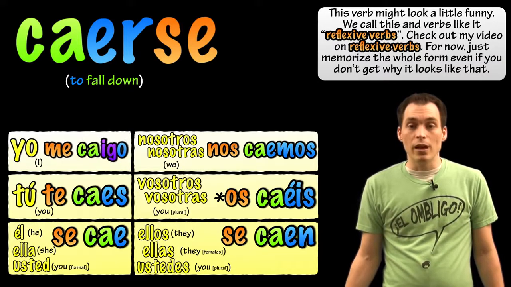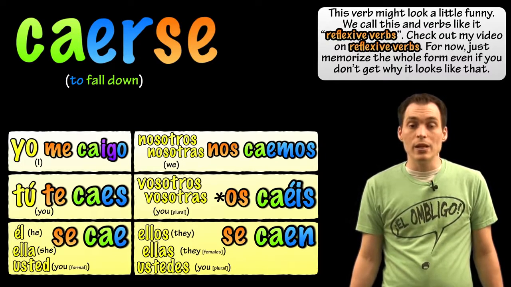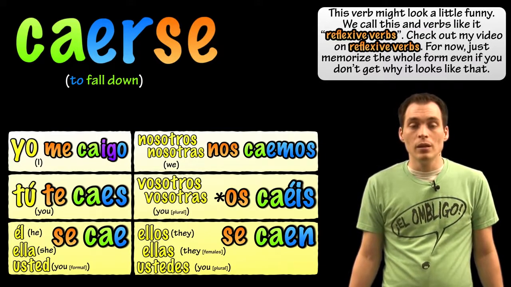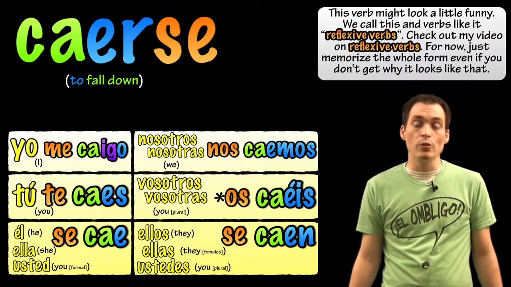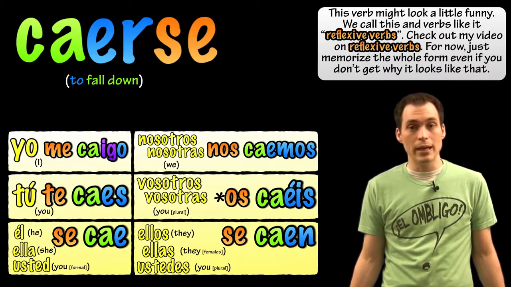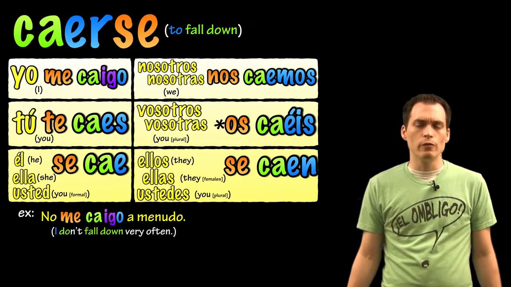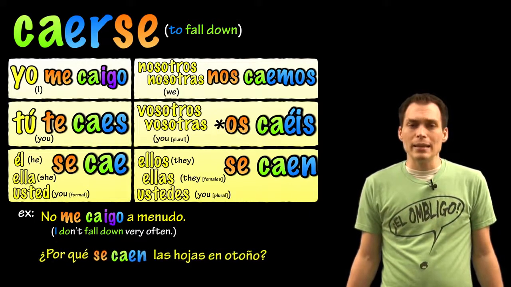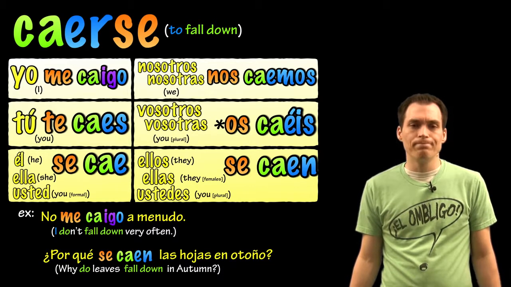Me caigo would be I fall down, we see the G there. Te caes, you fall down. Se cae would be he or she falls down, or you fall formal. Nos caemos would be we fall down. Os caéis would be you all fall down, if you're talking about Spanish from Spain. And se caen would be they or you all fall down. Some examples. No me caigo a menudo. I don't fall down very often. ¿Por qué se caen las hojas de otoño? Why do leaves fall down in autumn?